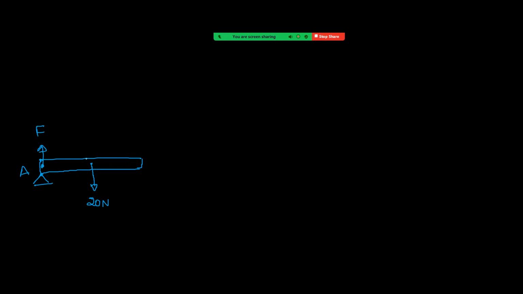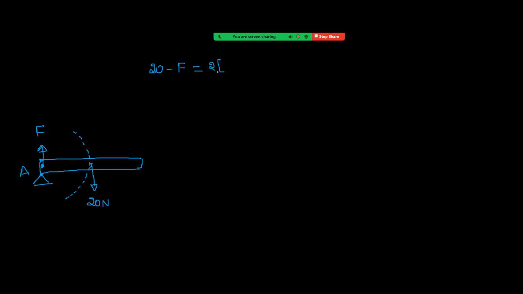Now we can see this center of the rod follows a circular path. Then these forces are parallel to the tangent. So I am writing here the tangential force: 20 minus F. This is the tangential force, which is equal to mass into tangential acceleration.